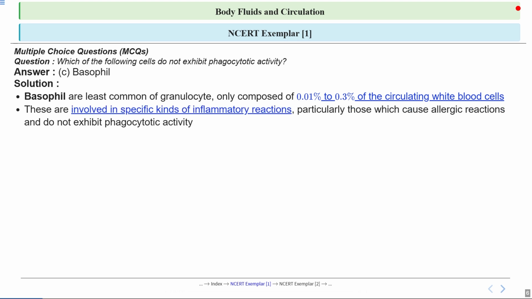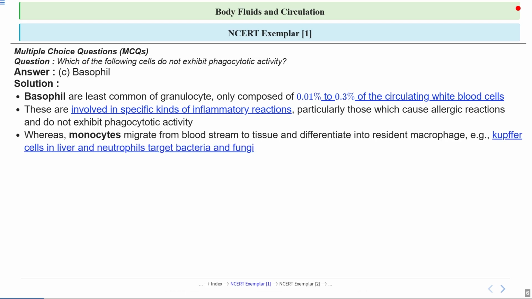They are mainly involved in certain inflammatory reactions, especially those that cause allergies. So unlike some other WBCs, they don't act like cellular vacuum cleaners. They don't engulf or digest foreign particles, so they don't show phagocytotic activities. So our option C is correct.